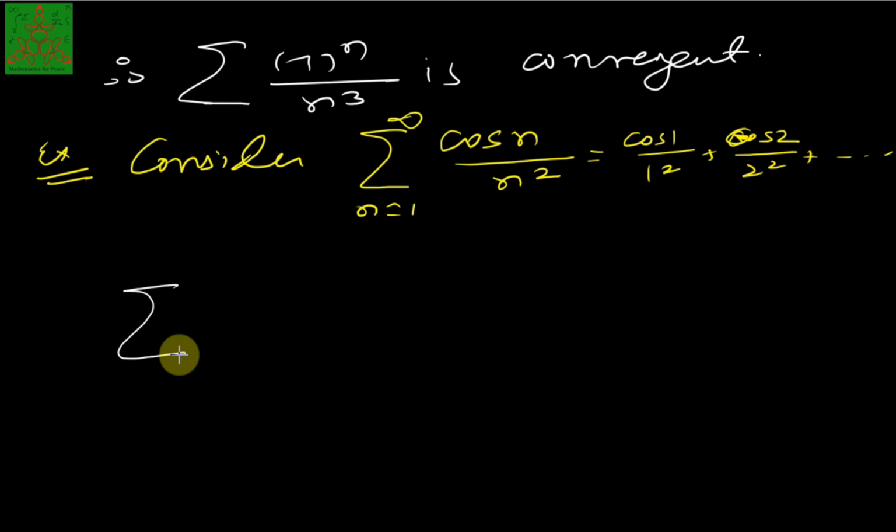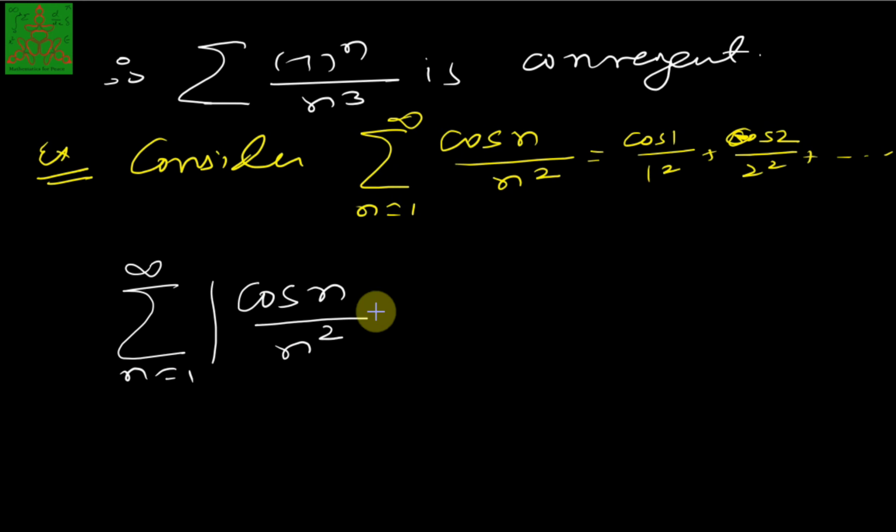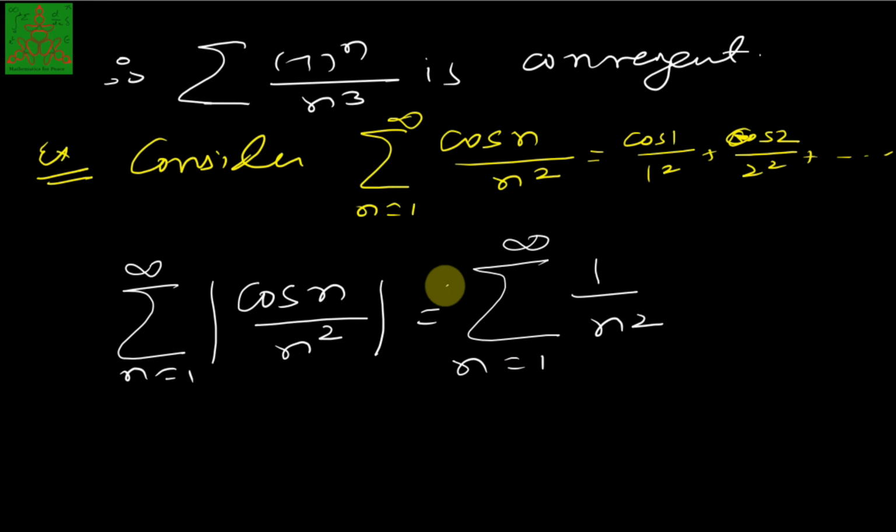So the summation of n running from 1 to infinity of mod of cos n upon n square is less than or equal to summation of 1 upon n square, because the value of cos is always less than or equal to 1. And this series is convergent.